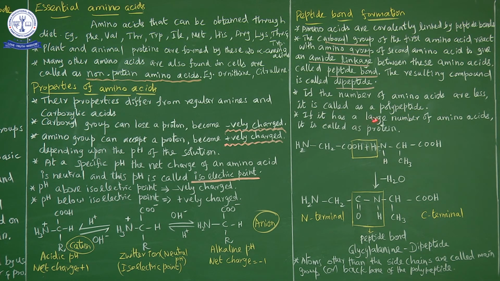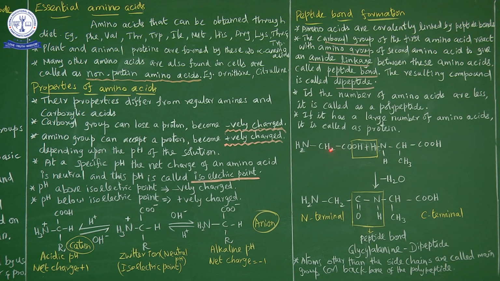Or if it has a large number of amino acids, with the maximum number of amino acids present, it is called a protein. So a protein is a polymer of amino acids. If the number of amino acids is small, it is generally termed a polypeptide, since only a number of peptide units are present. Or if a large number of amino acids are present, it is called a protein. What can we call it when the maximum number of amino acids are present? Protein. So, for example, let us see how the peptide bond is formed.